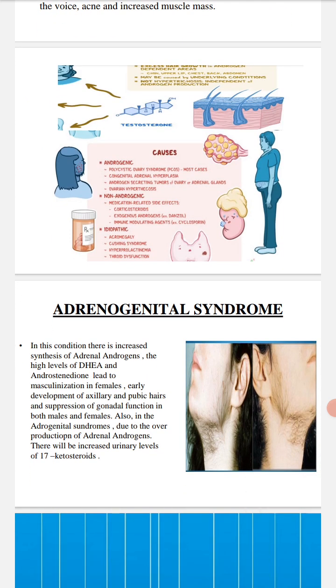Adrenogenital syndrome. In this condition, there is increased synthesis of adrenal androgens. The high levels of dehydroepiandrosterone and androstenedione lead to masculinization in females, early development of axillary and pubic hair, and suppression of gonadal function in both males and females. Also, in adrenogenital syndrome, due to overproduction of adrenal androgens, there will be increased urinary levels of 17-ketosteroids.